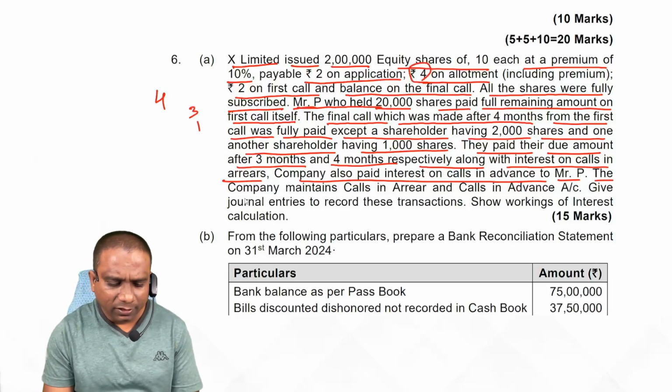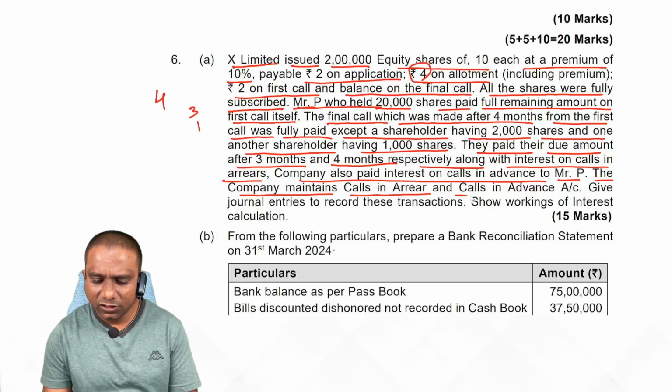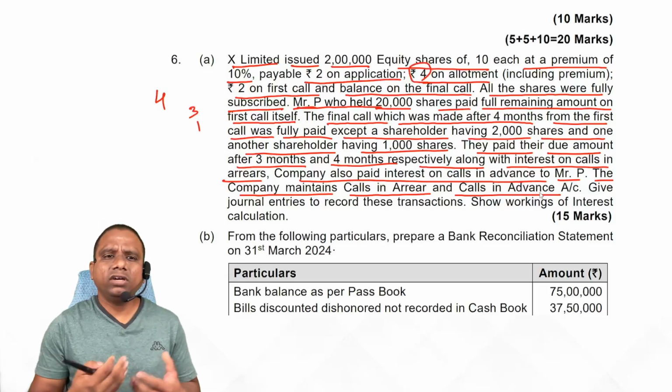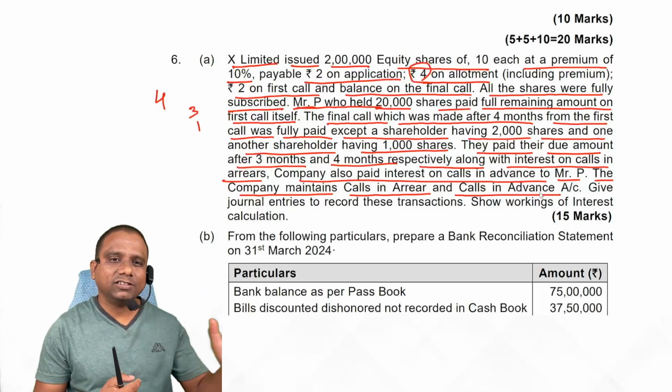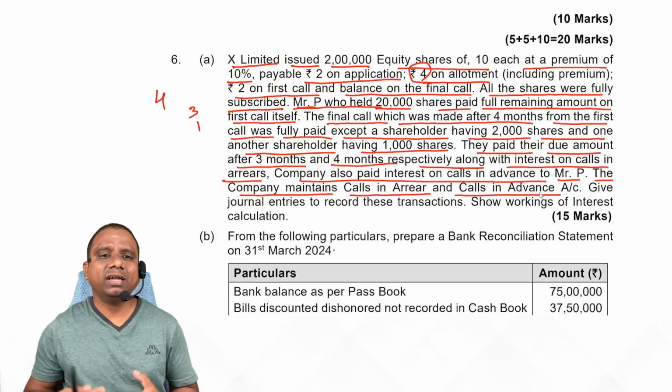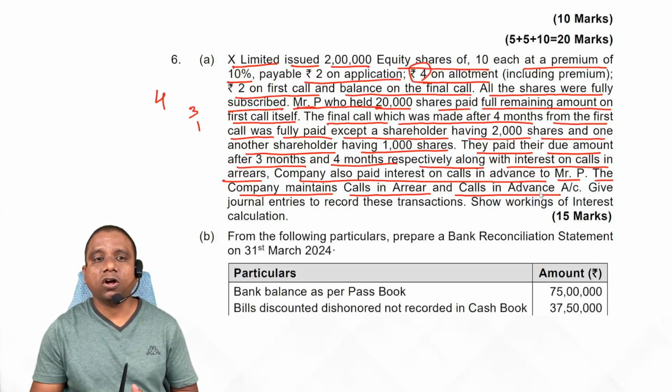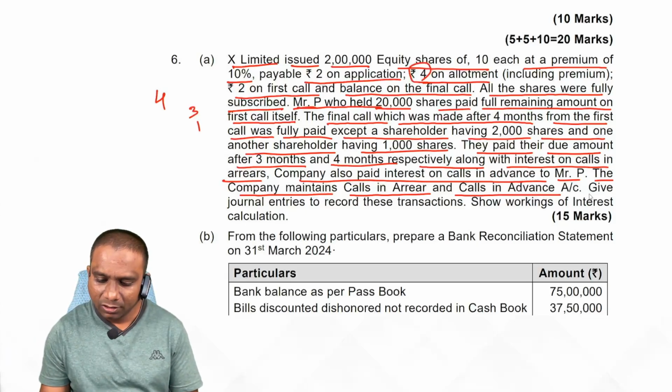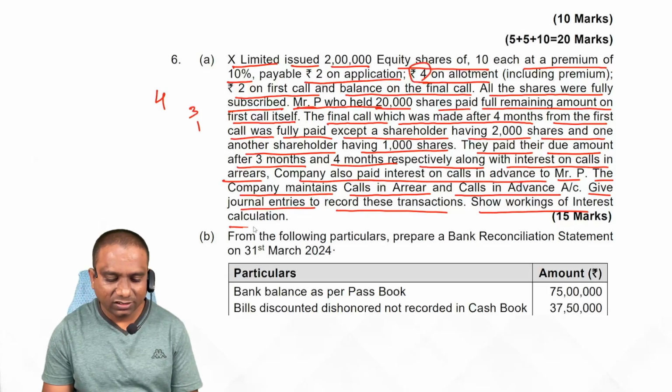To Mr. P. The company maintains calls in arrears and calls in advance accounts. Means whenever we receive an advance amount, that is transferred to the calls in advance account. Whenever an amount is not received from shareholders, that amount we transfer to the calls in arrears account. Give journal entries to record these transactions. Show workings of interest calculation.